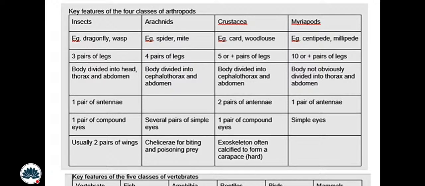What are simple eyes and compound eyes? You are required to memorize it very simply: simple eyes look very simple, but compound eyes look a bit different from animal eyes or human eyes.